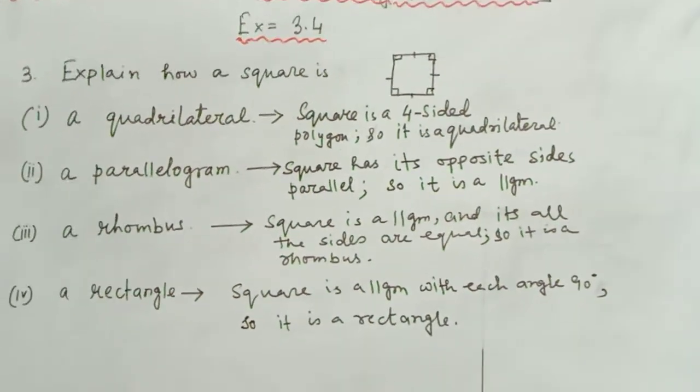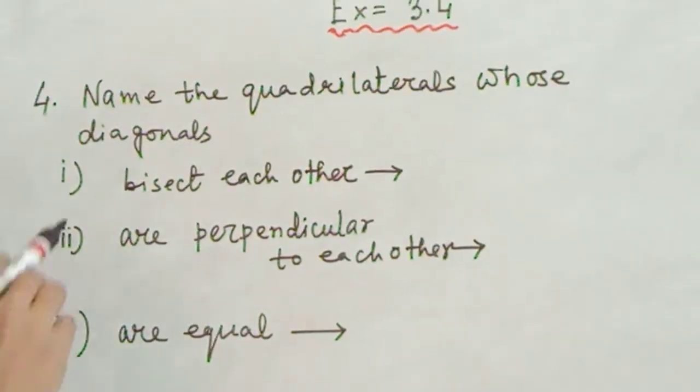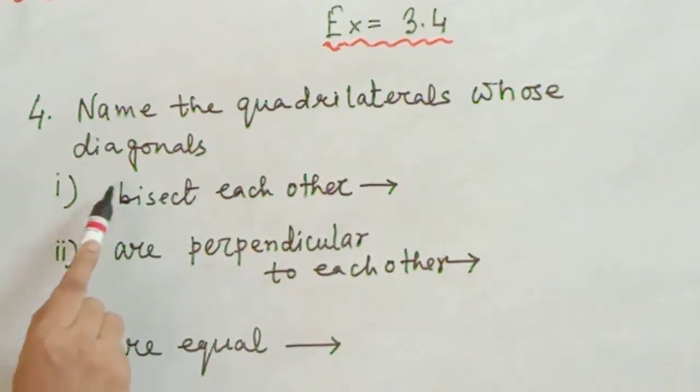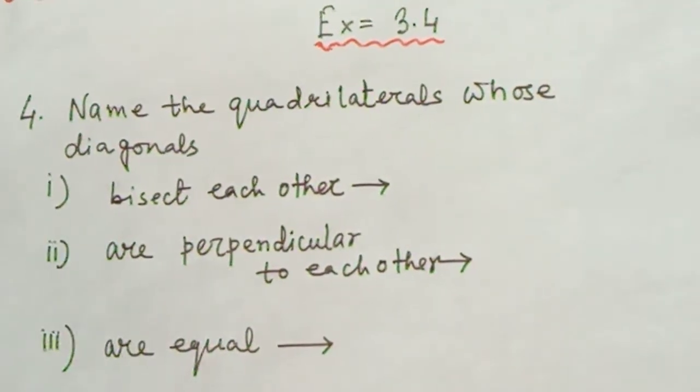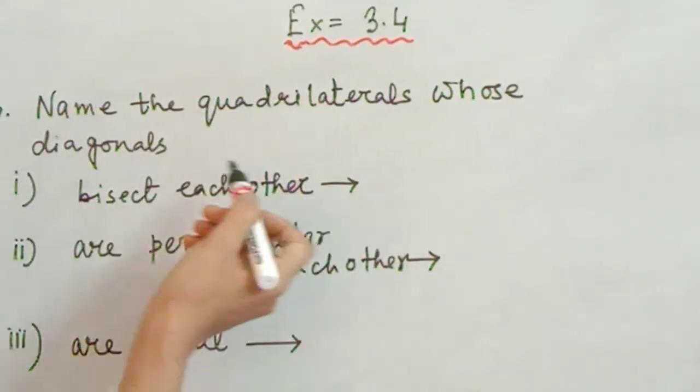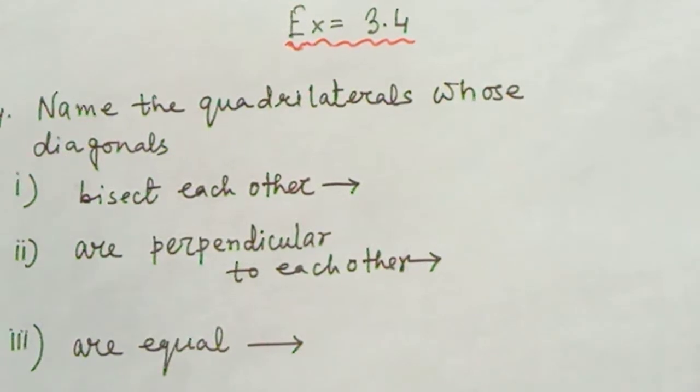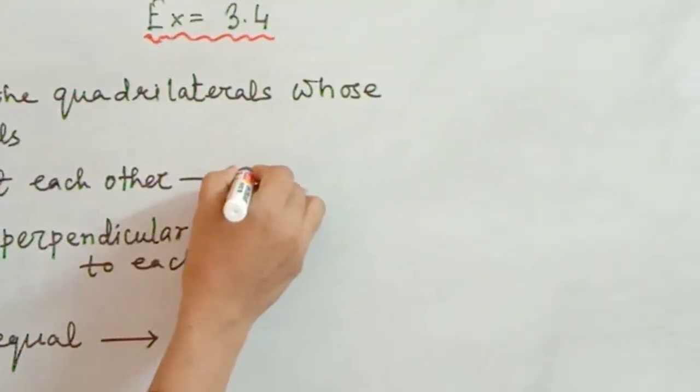Okay. Now question number 4. Name the quadrilaterals whose diagonals bisect each other. You have to write all the names of the quadrilaterals where you have seen that diagonals bisect each other. Do you remember? Yes, it is a parallelogram.